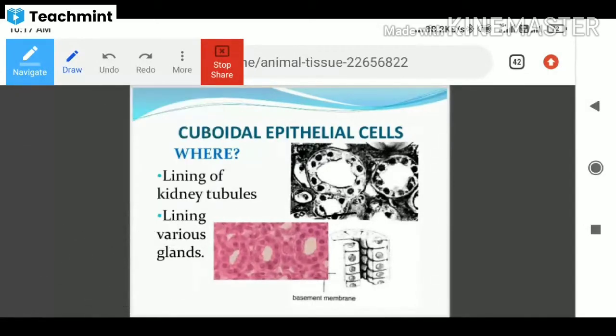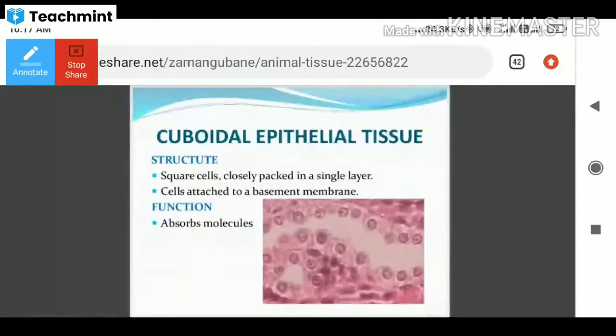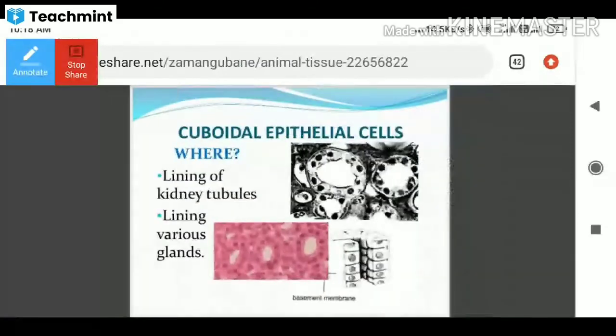This is the structure where they are present. Square cells will be present, closely packed in a single layer. Cells attached to the basement membrane, and the function is to absorb molecules from the body cavities. And where they are located is the lining of kidney tubules and lining of various glands. These are the examples for cuboidal epithelial tissue.